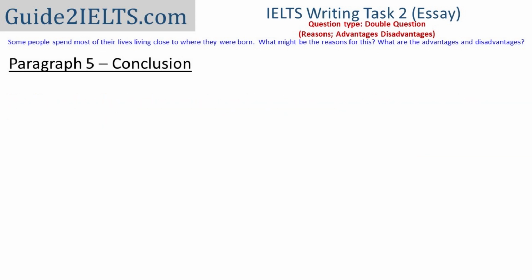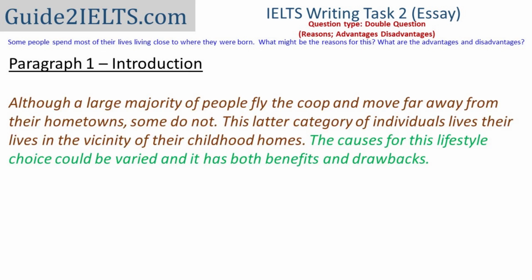On to the conclusion now. Now this is a discursive essay. There is no opinion asked. We are not even asked whether there are more advantages or disadvantages in our opinion. We are just asked what are the advantages and disadvantages. In such cases, our conclusion is just a summary of the essay, and it's very similar to what we write in our introductory paragraph. In the introduction, I had written the causes for this lifestyle choice could be varied, and it has both benefits and drawbacks.